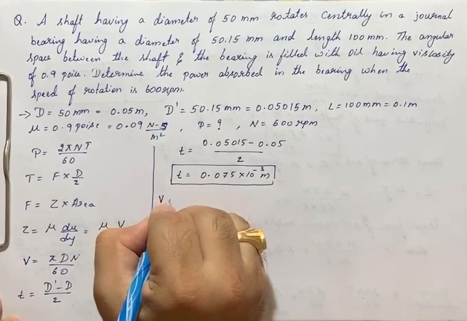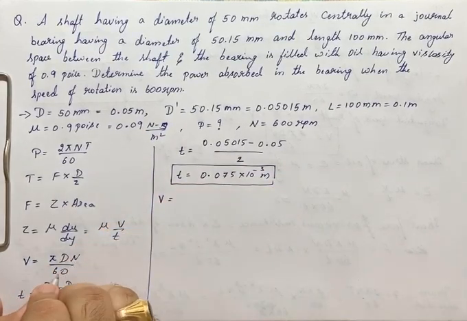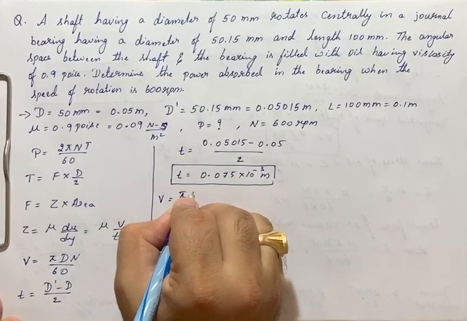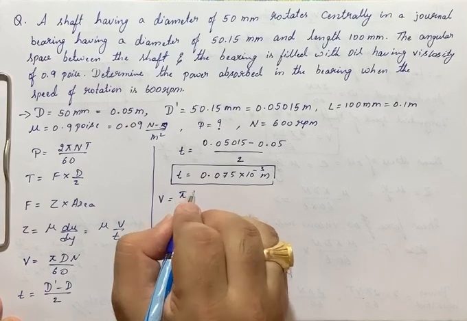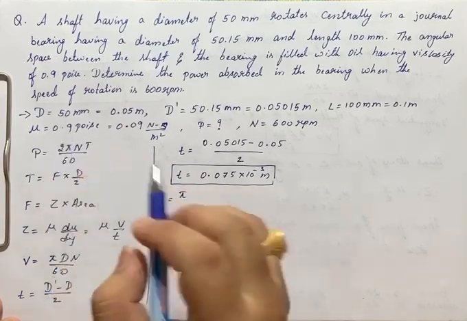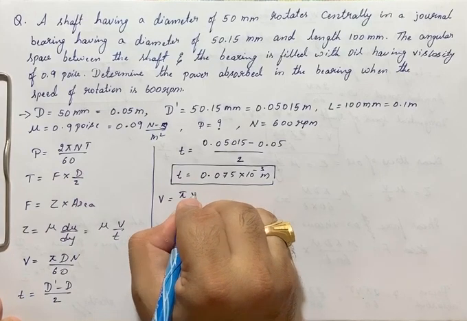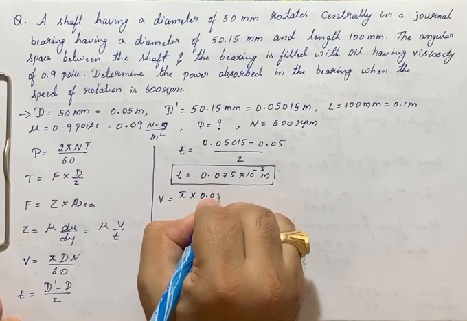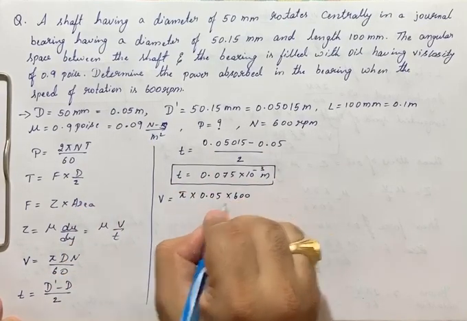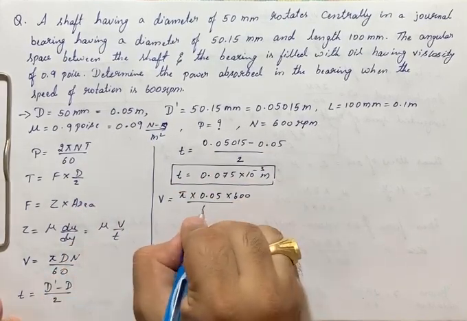Now, velocity we will find out. Velocity is nothing but pi DN divided by 60. Which diameter do I need to take? Always remember, whichever is rotating, take that diameter. Here the rotating part is the shaft. So I can write pi into 0.05 into N, which is 600 rpm, divided by 60.